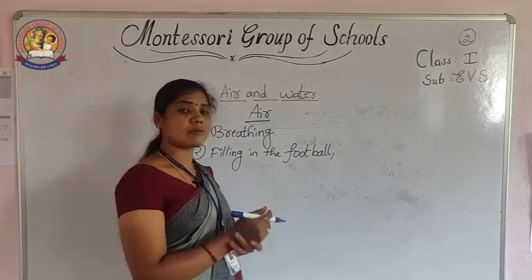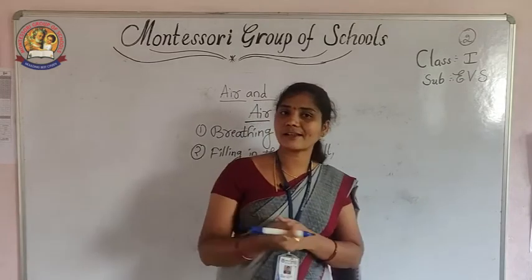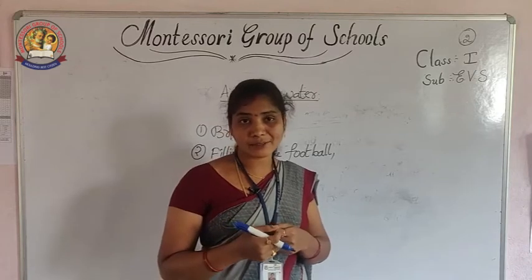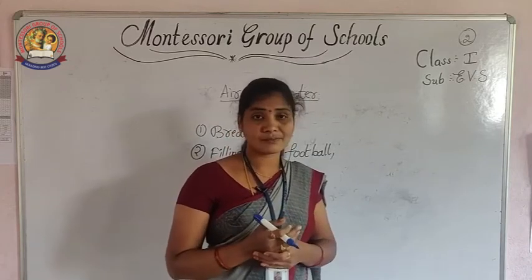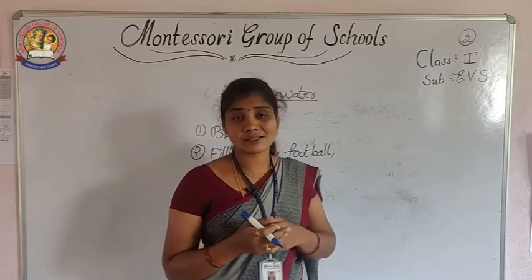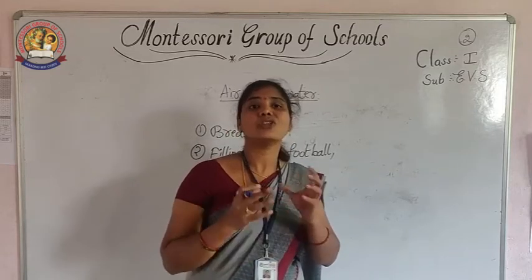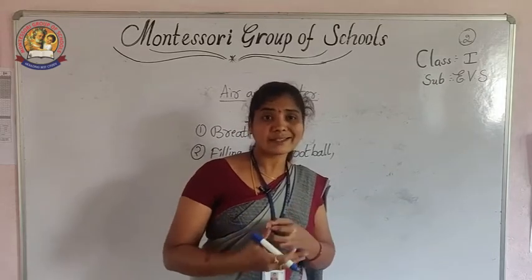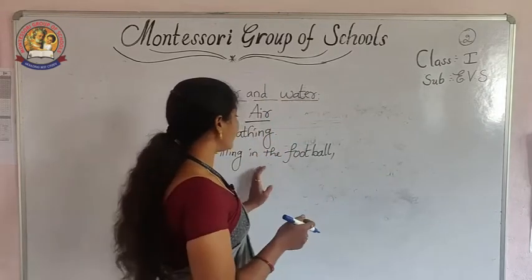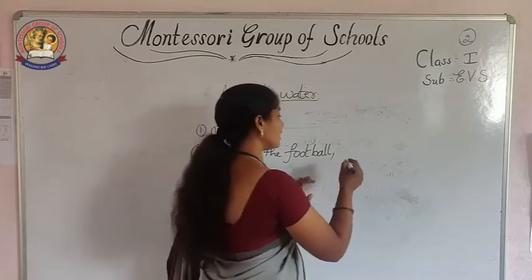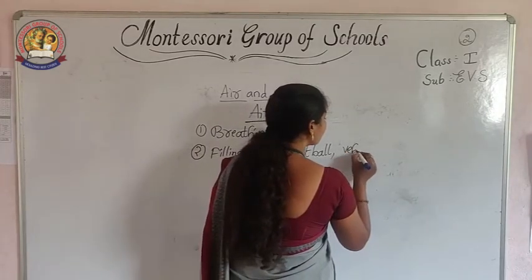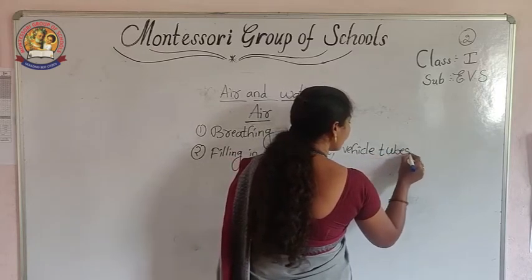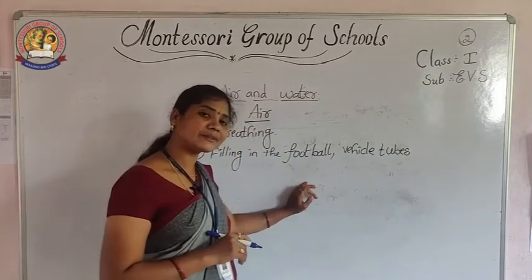Next, for example, I want to ride a bicycle. How can I ride the bicycle? Because you know, these cycles have tires. In the tires, what is present? Tubes. When we take the tubes, what is present in the tube? Air. So filling the ball's purpose and filling the vehicle's tubes. Vehicle tubes are filled with air.